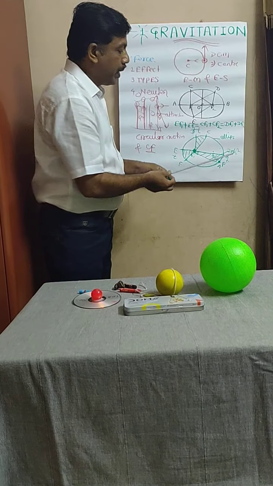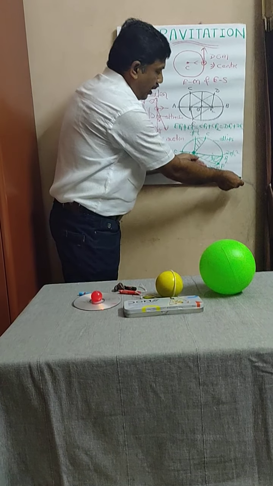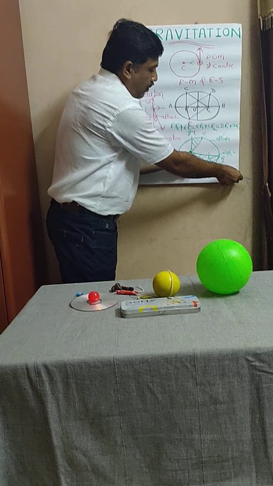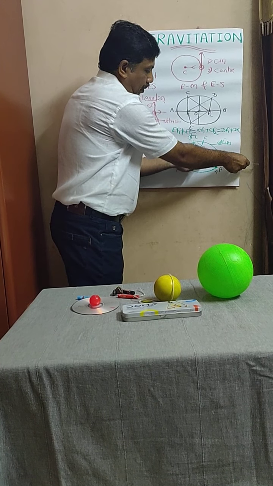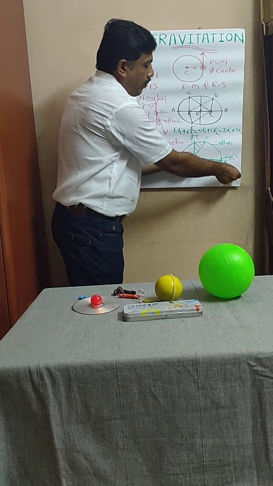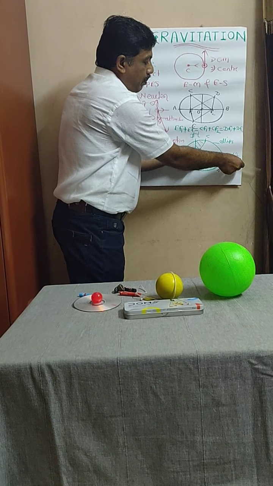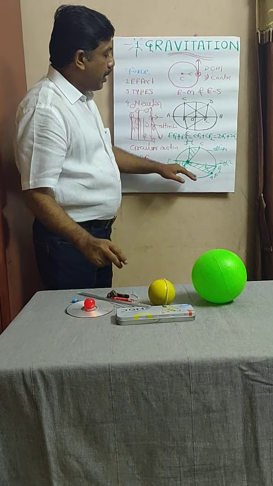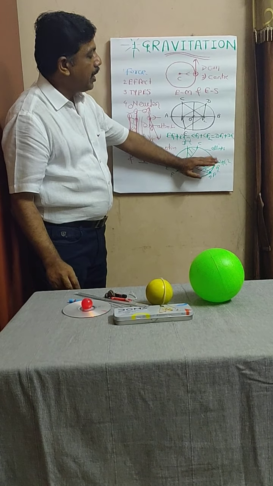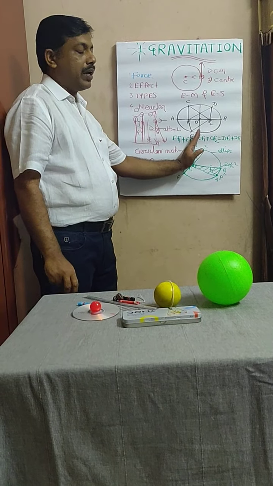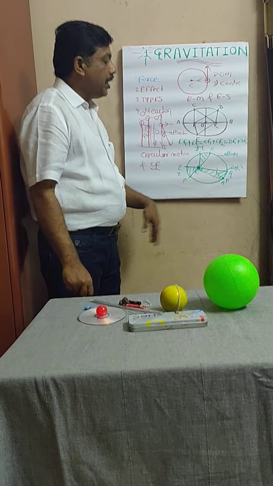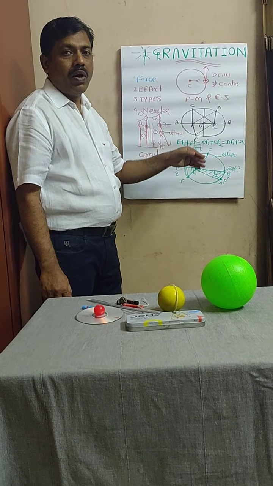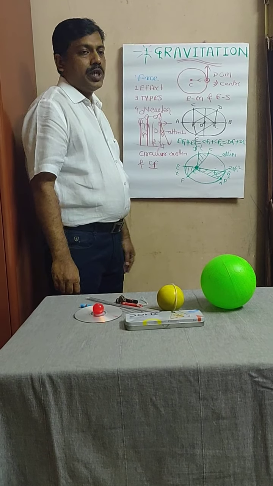What is the meaning of sweeping? Suppose this is the radius vector, then it will get up to here. This is known as sweeping. It means that the planet is sweeping equal area in equal interval of time, and we are calling it Kepler's second law of planetary motion.